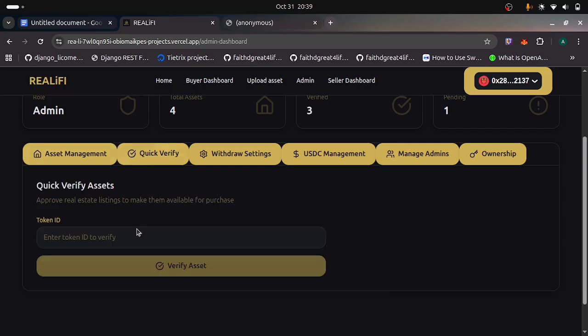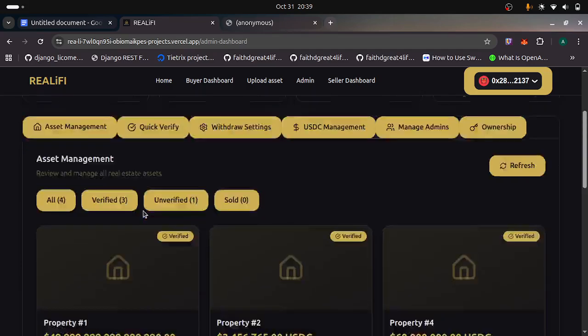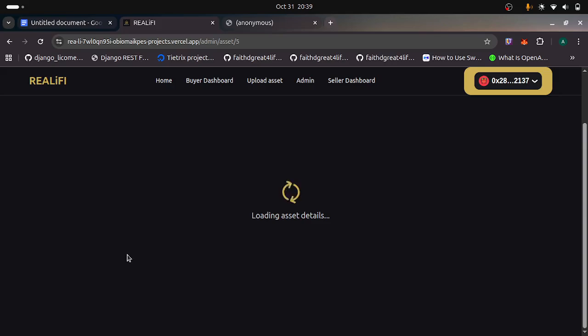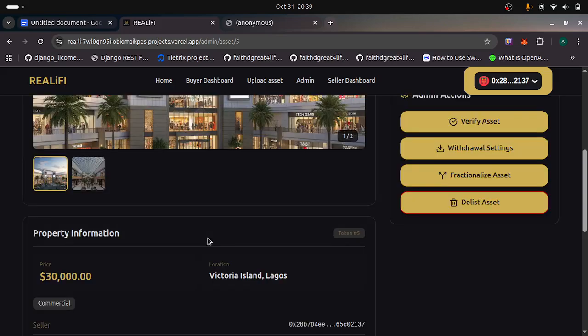This asset management tab is the first tab you see by default. Then you have a quick verify, where you just need the ID of the asset you want to verify, and then you verify it. Let's look at it. We have 4 assets in total. Verified is 3, unverified is 1. I'm trying to verify the asset that was just created, this asset.